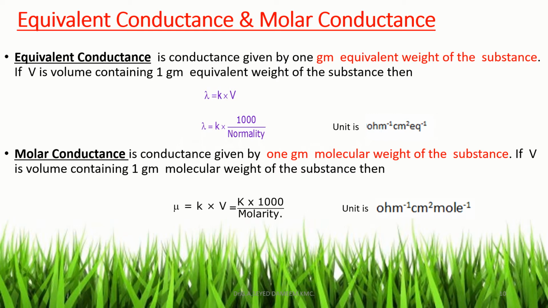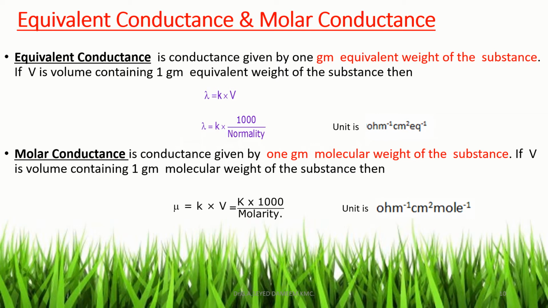Equivalent conductance and molar conductance. Equivalent conductance is the conductance given by 1 gram equivalent weight of the substance. If V is the volume containing 1 gram equivalent weight of the substance, then equivalent conductance, that is lambda, is equal to K into V, where V is the volume containing 1 gram equivalent weight of the substance. Now V is otherwise given as 1000 divided by normality of the solution. So lambda is equal to K into 1000 divided by normality of solution, that is equivalent conductance.